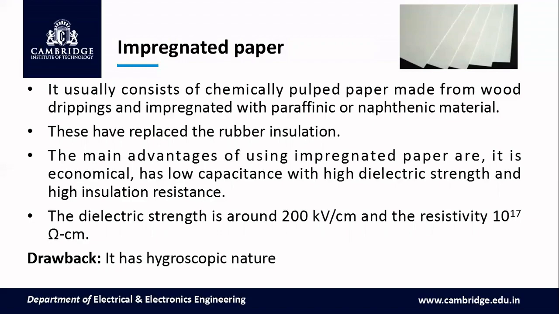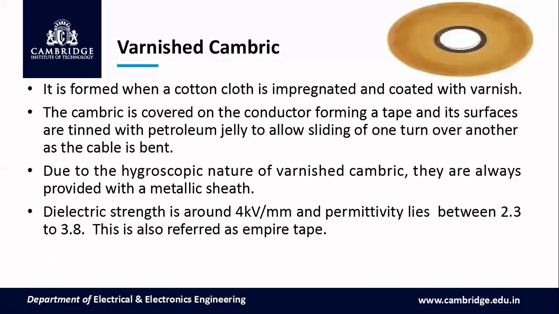Usually these impregnated papers are used for insulating the transformer, from lower voltage to higher voltage. For insulation purposes, they are used in the case of transformers. The drawback is its hygroscopic nature. That is the main drawback.